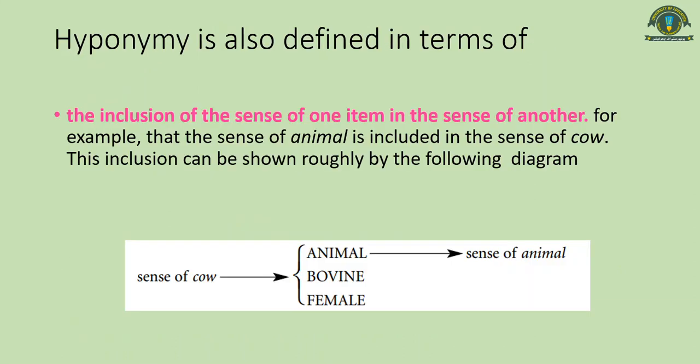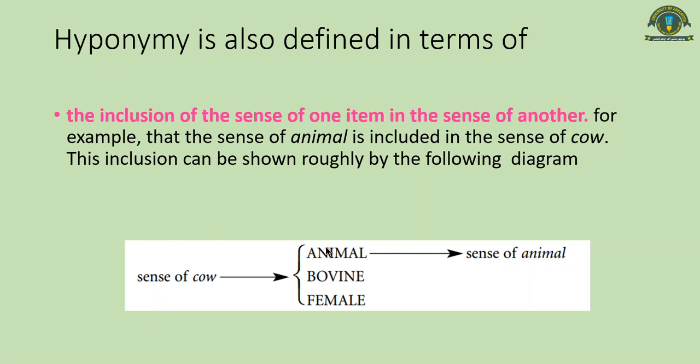Now, hyponymy is also defined in terms of inclusion. We say that the sense of one item is included in the sense of another. We can show this with the help of this diagram. Look at this diagram. In the diagram, you can see that the sense of animal is included in the sense of cow.